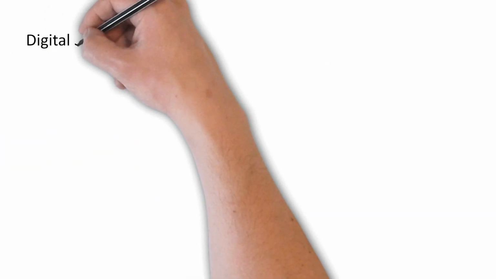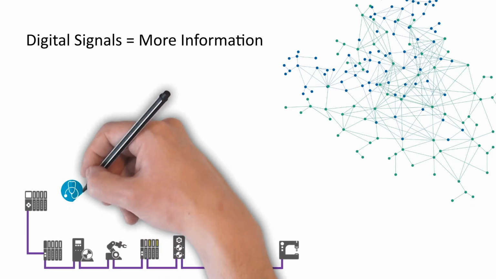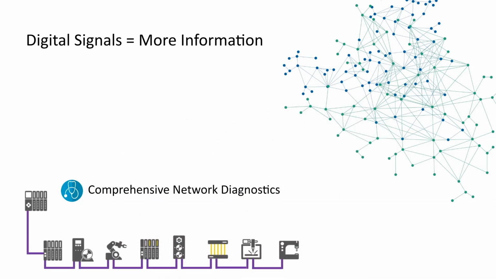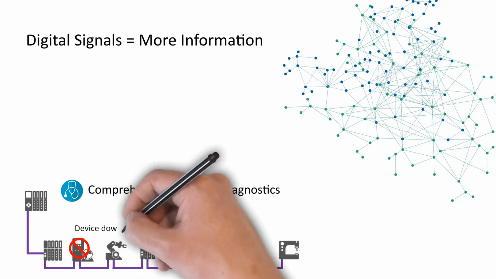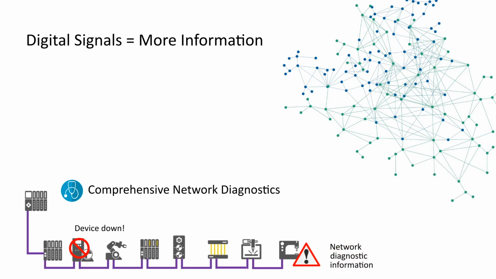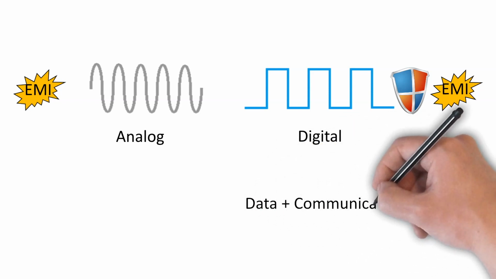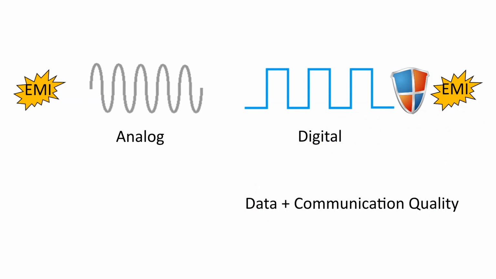Digital signals can carry more information per second than analog signals. They can provide diagnostic information for all of the devices in the network. That information is not only useful to resolve downtime situations, but also prevent them. Network diagnostic information is used for preventative and predictive maintenance practices and other advanced asset management techniques. Signal noise can interfere with both analog and digital signals. However, the amount of noise necessary to affect a digital signal is much higher. Digital field buses can withstand higher exposure to electrical noise without compromising data and communication quality.